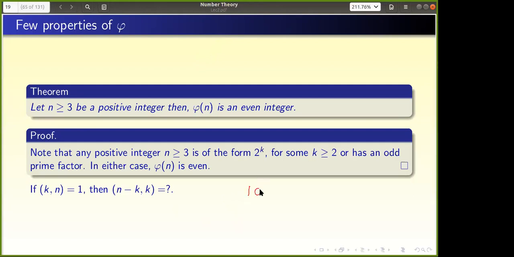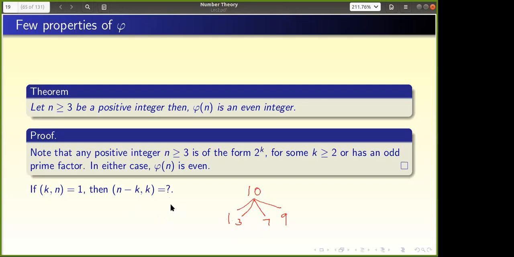Okay, I'll write it here again, take 10. What is the GCD of 1 comma 10? 1. Now what is 10 minus 1? 9. What is the GCD of 10 comma 9? 1. Next number 3. What is the GCD of 3 comma 10? 1. What is the GCD of 7 comma 10? 1. Right?